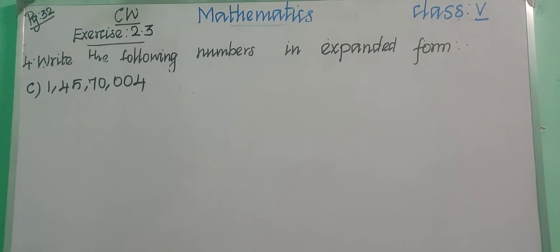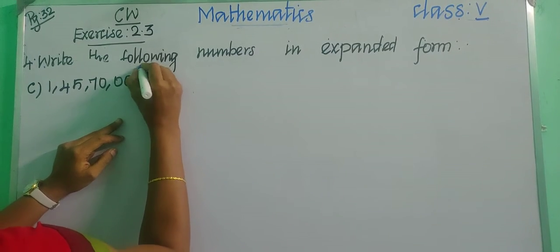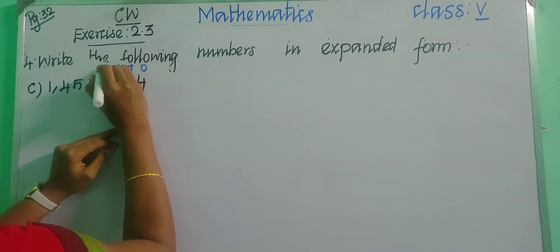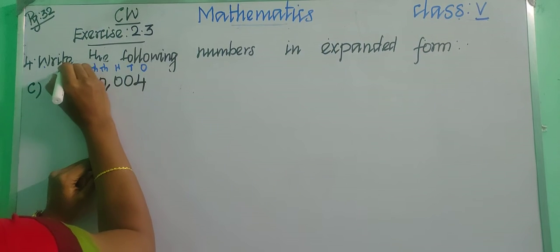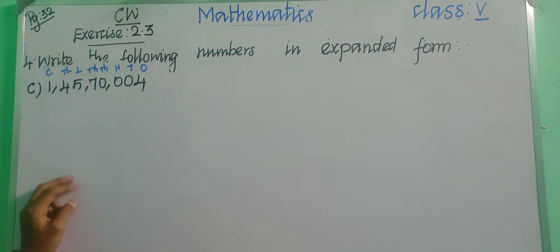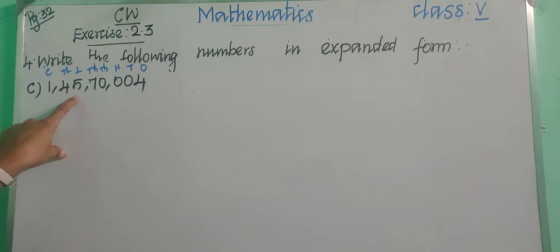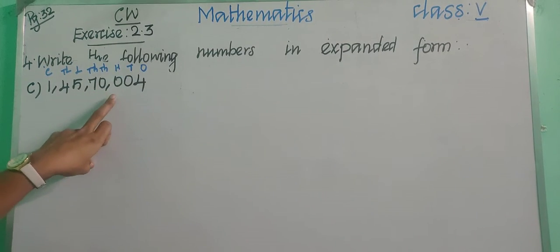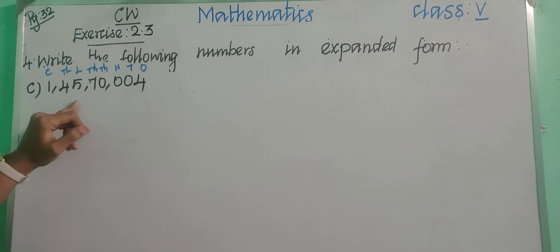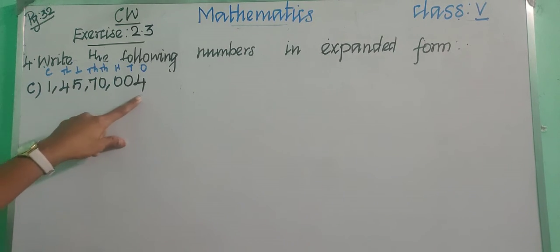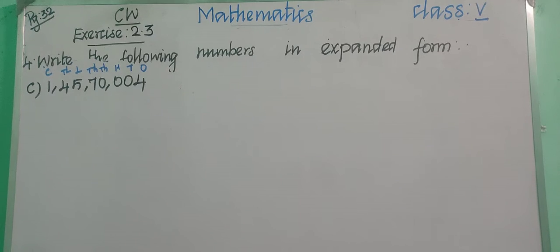So see this question we are having. So let us see the place value. Okay. Ones, tens, hundreds, thousands, 10,000s, lakhs, 10 lakhs and crore. Okay, so 1 crore, 45 lakhs, 70,000 and 4. Okay, children. So let us write the place value, expanded form.